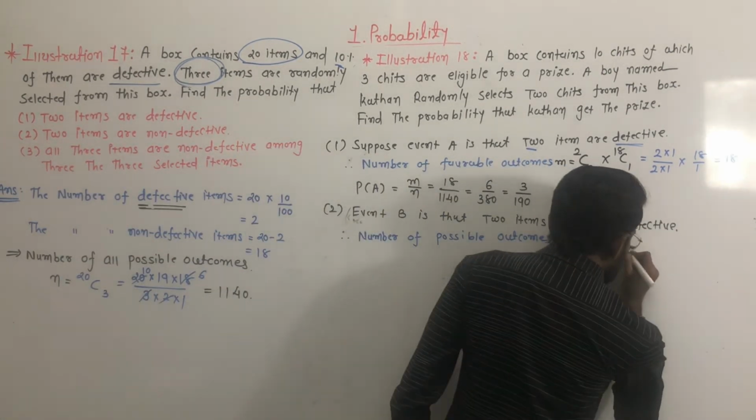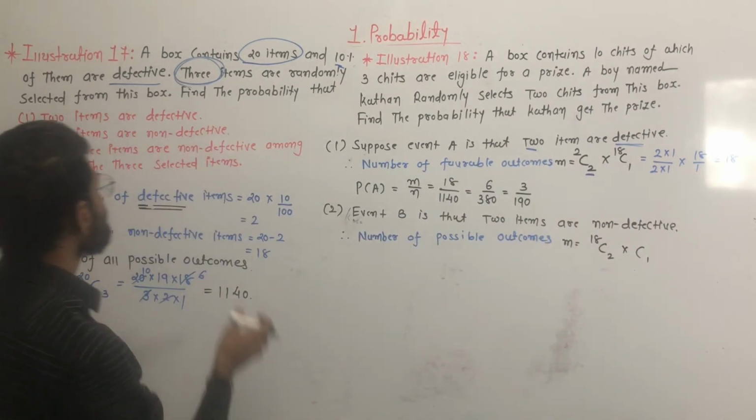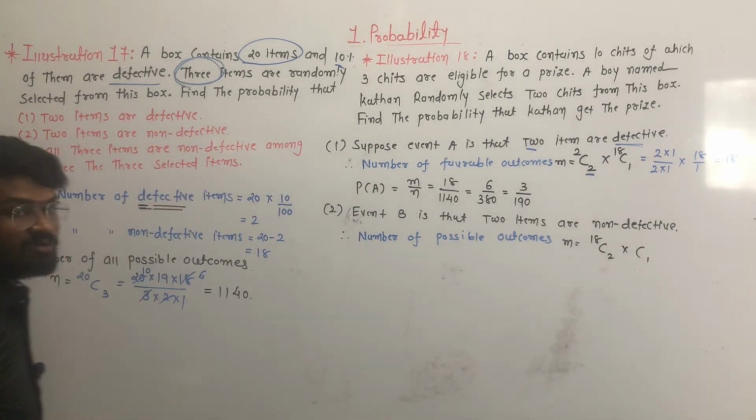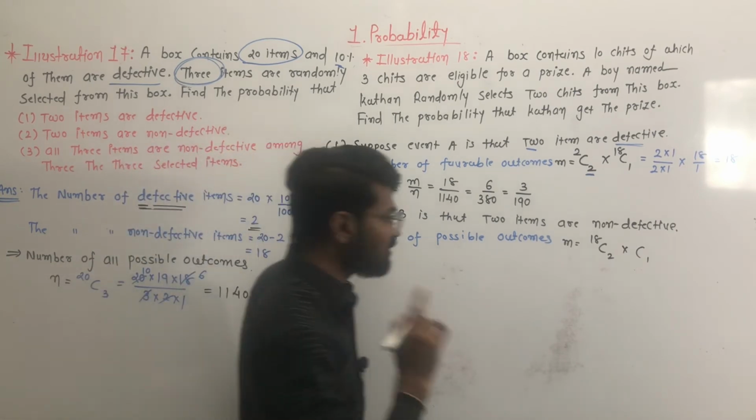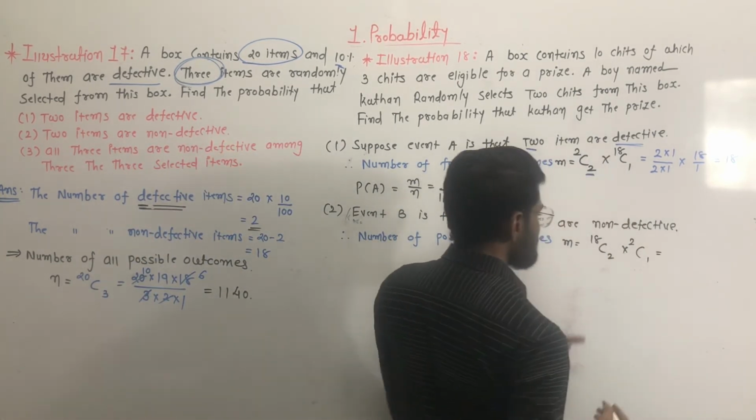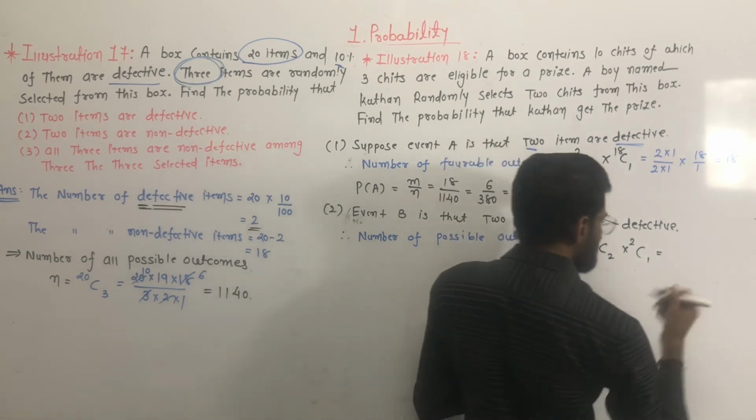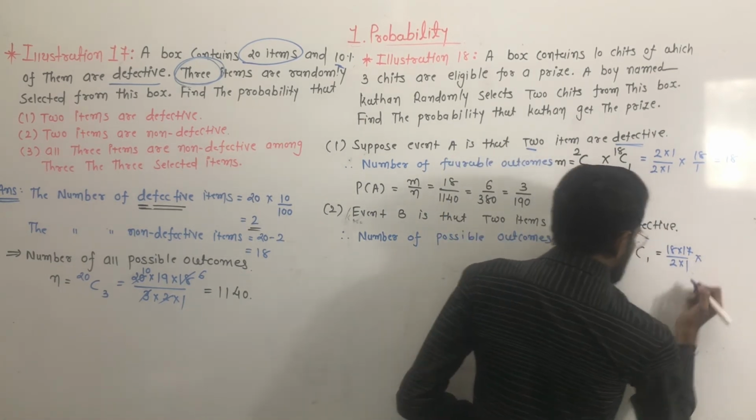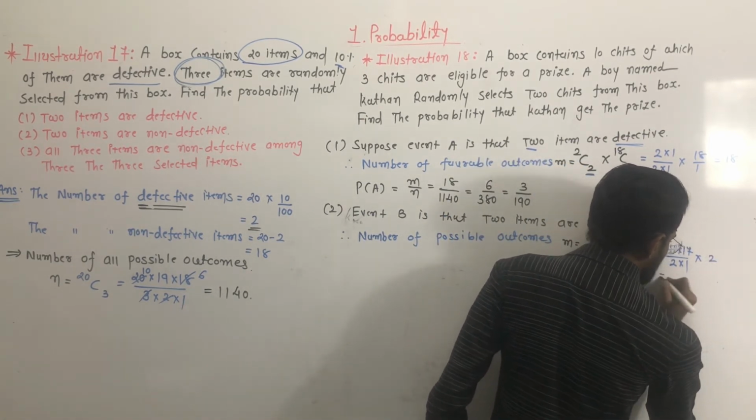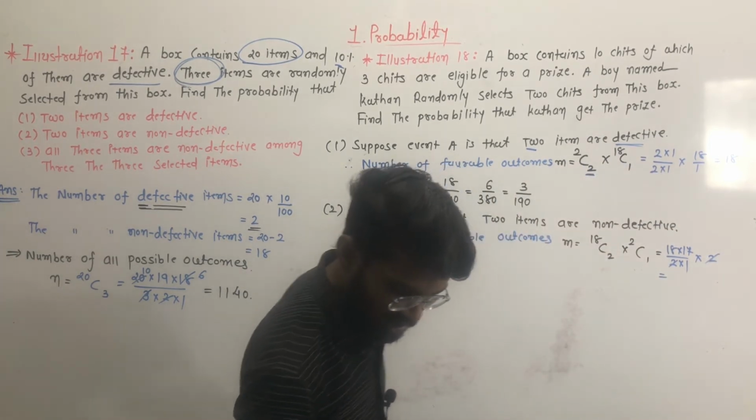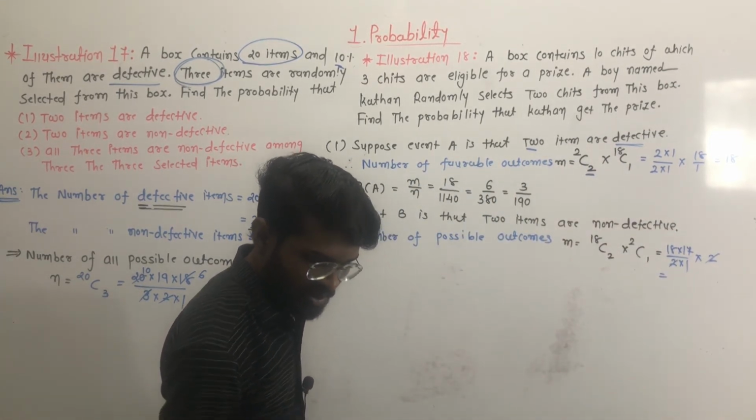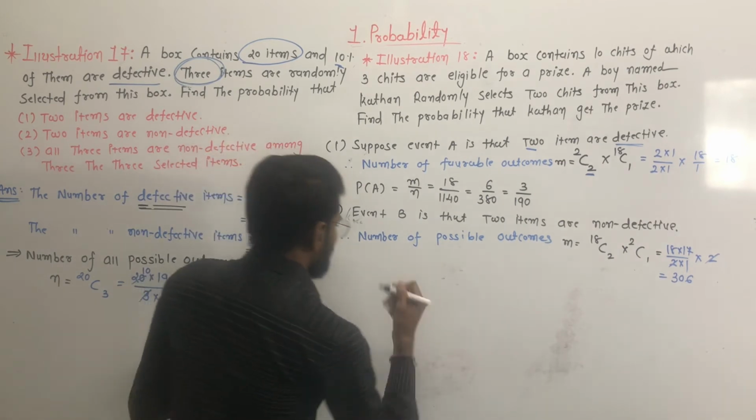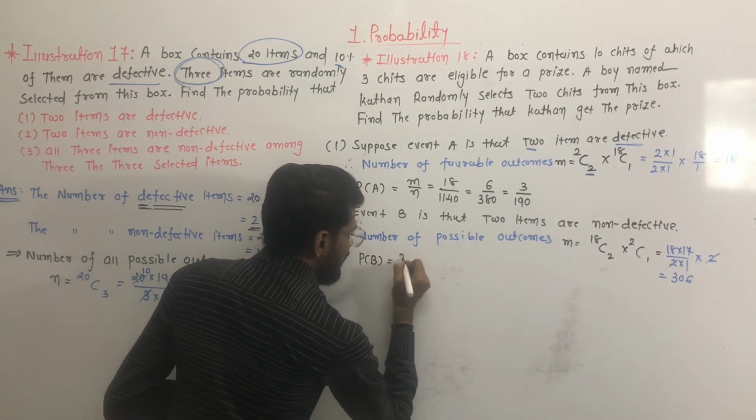And now we have to select one item more, because we have to select a total of 3 items, and this one item is selected from the defective items. There are a total of 2 defective items, so 2C1. So the answer is 18C2, which means 18 multiplied by 17 upon 2 into 1, multiplied by 2C1. 2C1 means 2. So 2 and 2 are cancelled, so 18 multiplied by 17 is equal to 306.